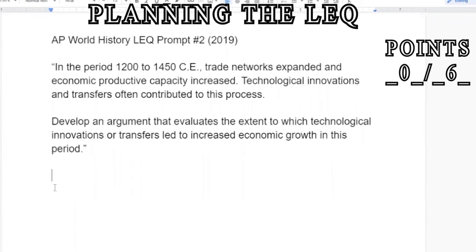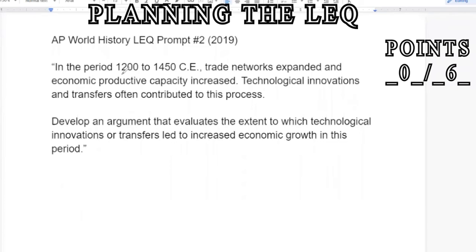All right, so here we have the AP World LEQ prompt number 2 from the AP World exam in the year 2019. Now, I have modified this prompt a little bit because originally it was actually from the period 600 to 1450 CE, but we've tweaked that a little bit since 600 is no longer included in the course description. Let's break down the prompt real quick.